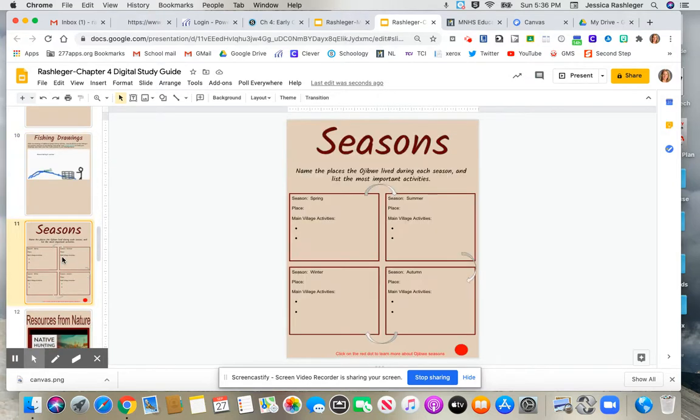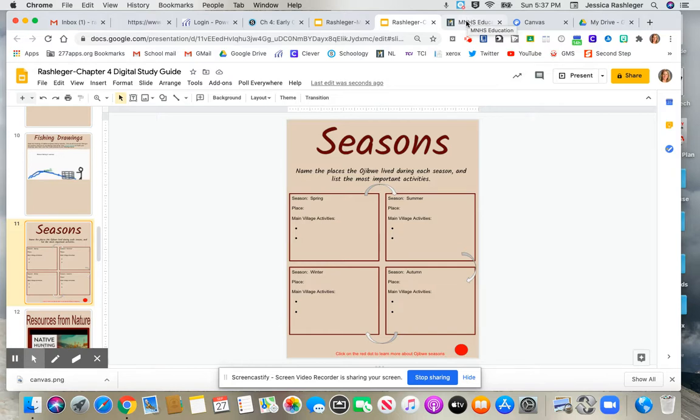Then on slide number 11, this is a big information slide that you should really spend a lot of time on. It says name the places the Ojibwe lived during each season and list the most important activities. So you can see the first season is spring. You need to write down where they lived at that time, and then 2 of their main village activities. And if you have more, fill up this box. You can add as many things in here as you want to, because I'm sure this will be a test question and you'll have to know a lot of their activities.